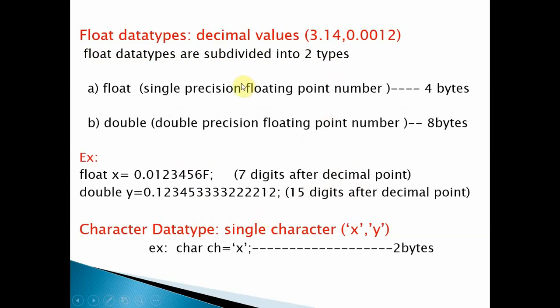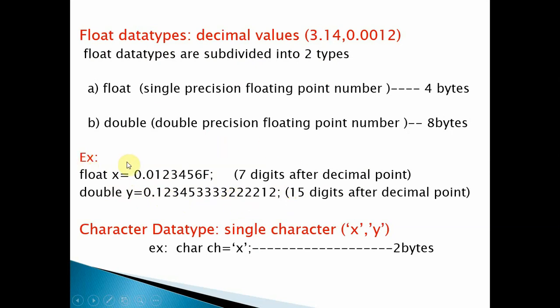Some precision values. So here you can specify float x equal to some value and end with a capital F. F defines that the value is a float data type. But when it comes to double, you don't need to specify any D here. Double is the default floating point data type in Java.